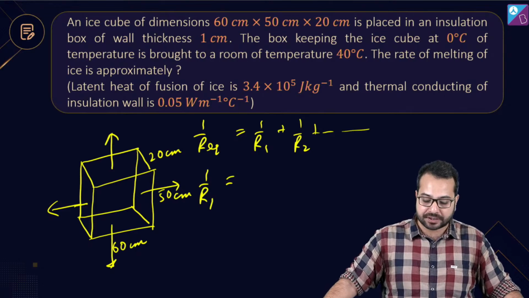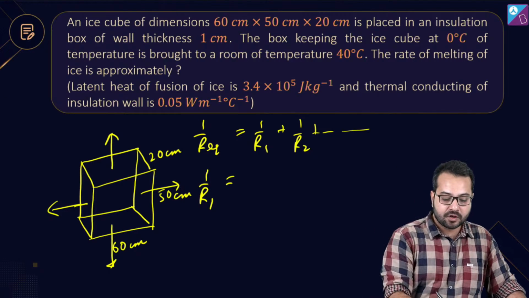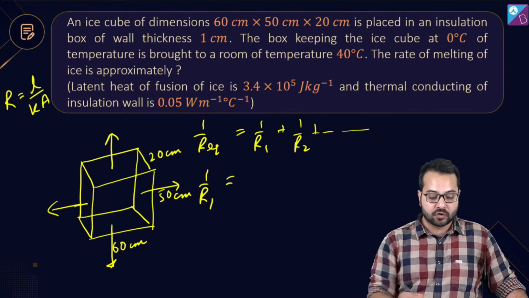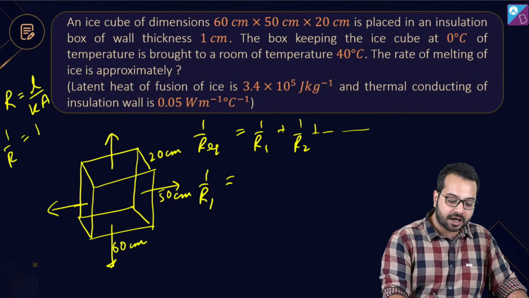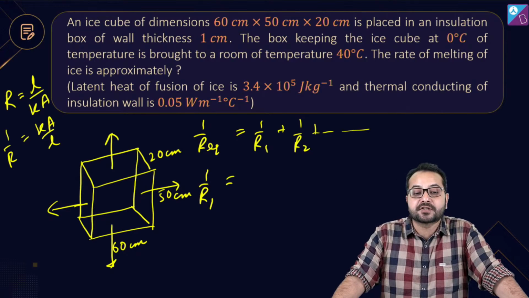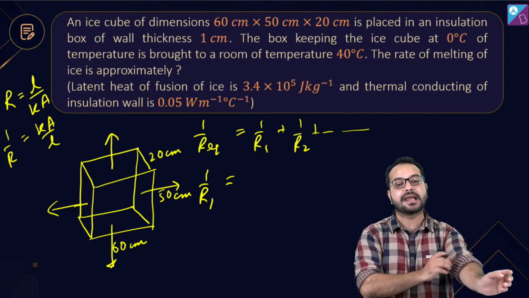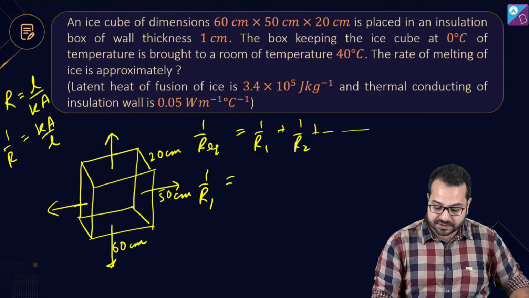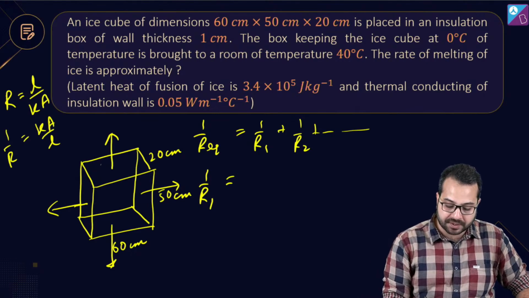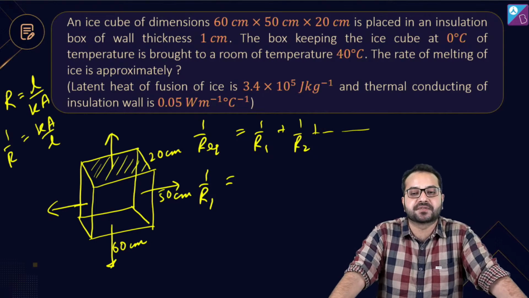Now let's try to calculate what is 1 by R1. So we know that the thermal resistance is given by L upon KA. So what will be 1 by R? 1 by R will be KA divided by L. Do you agree? 1 by R is going to be KA divided by L. Okay, so what is this going to become? So first let's talk about this top surface.